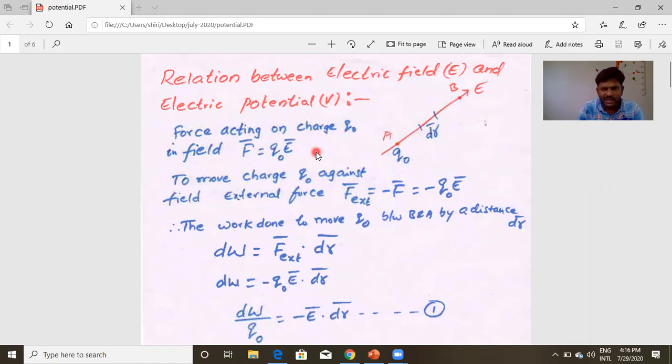How is F equal to Q naught E? As per the definition of electric field intensity, E is equal to F by Q naught. So F is equal to Q naught E. This is a known formula for us. So this is the force on charge Q naught. We are trying to move against the field, so this negative sign came into the picture, and the work done to move Q naught between B and A, we need to calculate that.